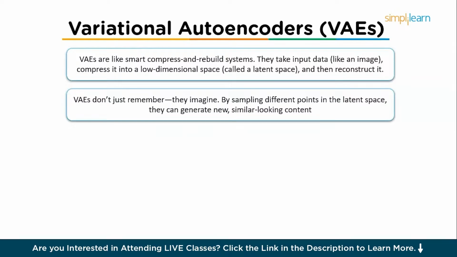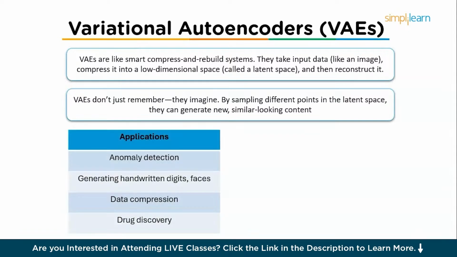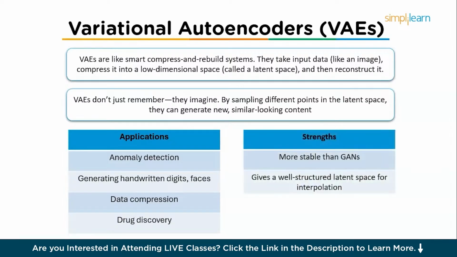So let's move on and see the applications. First application is anomaly detection, what doesn't fit in the normal data. Then the second one is generating handwritten digits and faces. And then we have data compression. And finally, we can see drug discovery, that is generating molecular structures. Now let's move on to the strengths. They are more stable than GANs, and they give a well-structured latent space for interpolation.